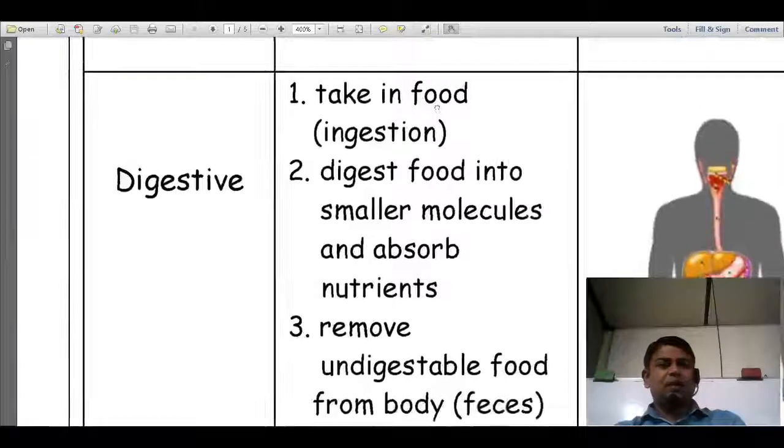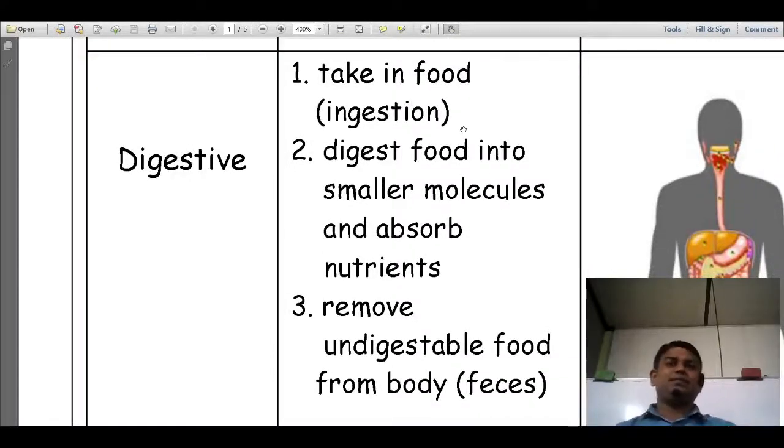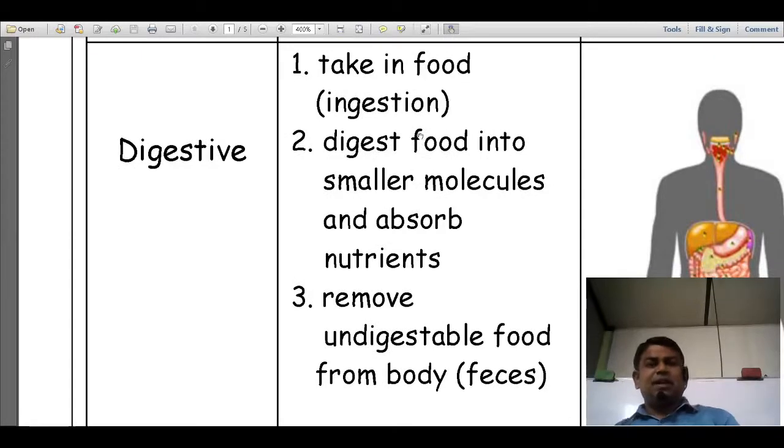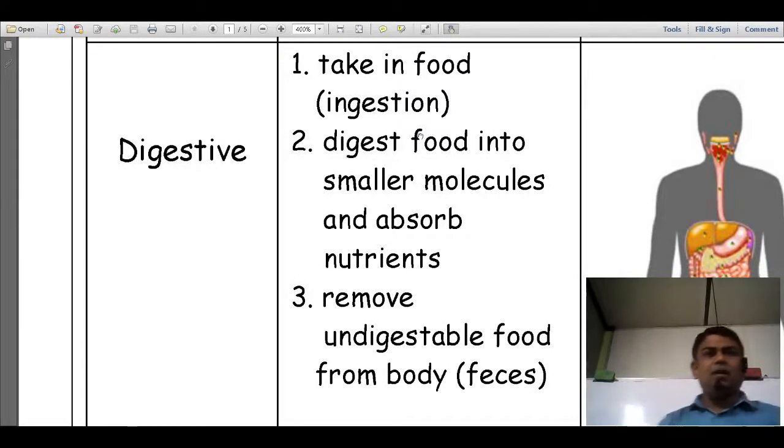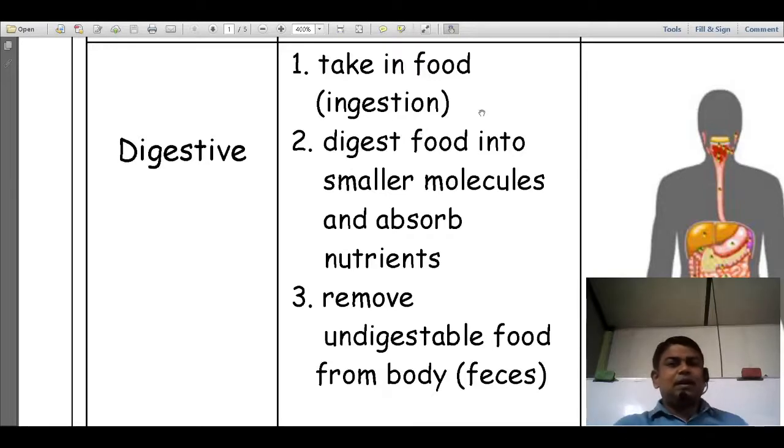Digestion. Look at the major functions of the digestive system. Take in food, or ingestion. Digest food into smaller molecules and absorb nutrients. Also remove undigested food as feces. Ingestion, digestion, absorption, and finally removing, which is called egestion.